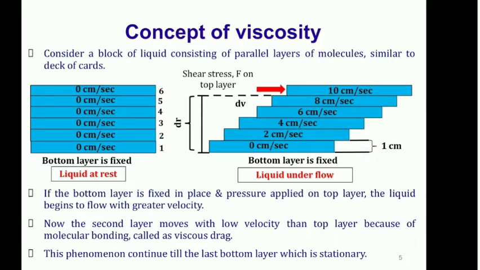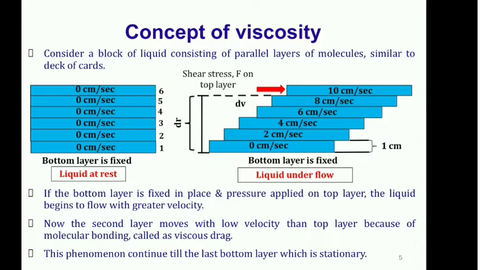So the fifth layer moves with the lower velocity than the top layer because of the molecular bonding, which is called the viscous drag. Now what is the viscous drag? As we discussed earlier, the topmost layer is surrounded by the air, so there is less adhesive force between the liquid molecules and the air, and these molecules move with the higher velocity.